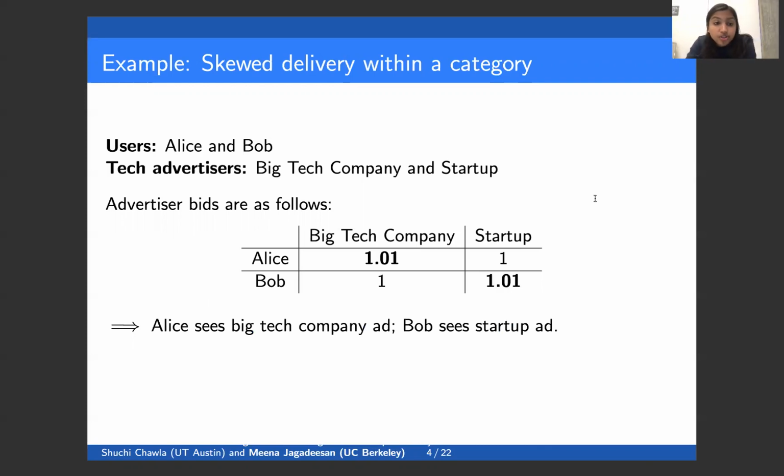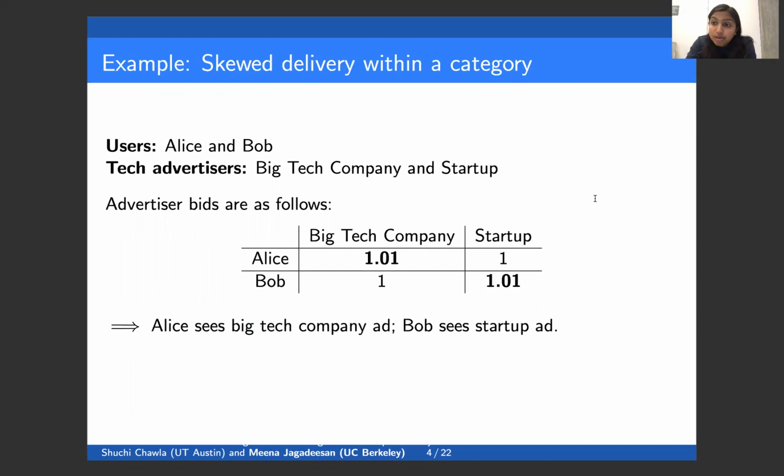Suppose that there are two users, Alice and Bob, and two advertisers, both in the category of employment. Let's say one of the advertisers is a big tech company and the other advertiser is a startup. Let's say that both the big tech company and the startup bid very similarly on Alice and Bob, but the big tech company slightly prefers Alice to Bob and the startup slightly prefers Bob to Alice.